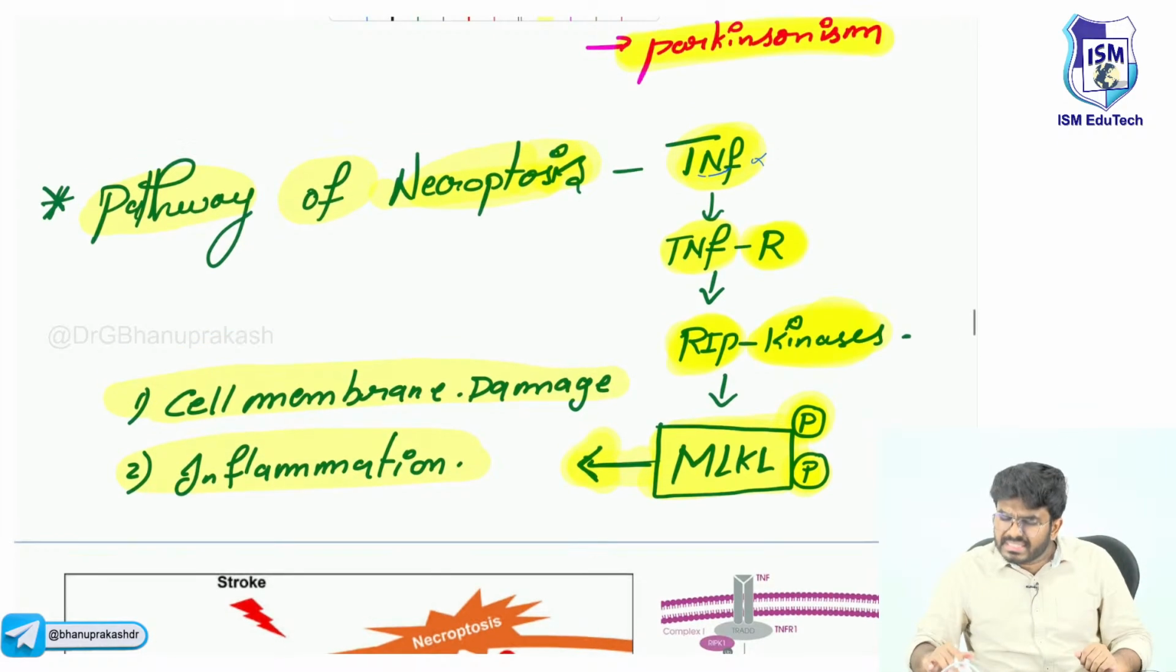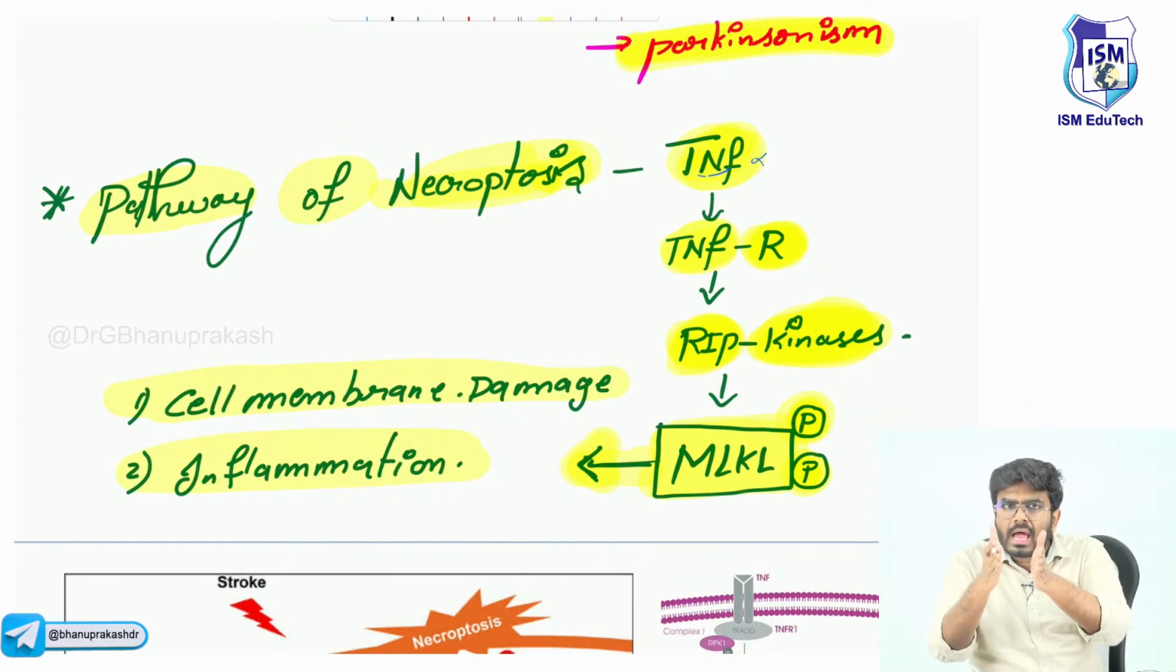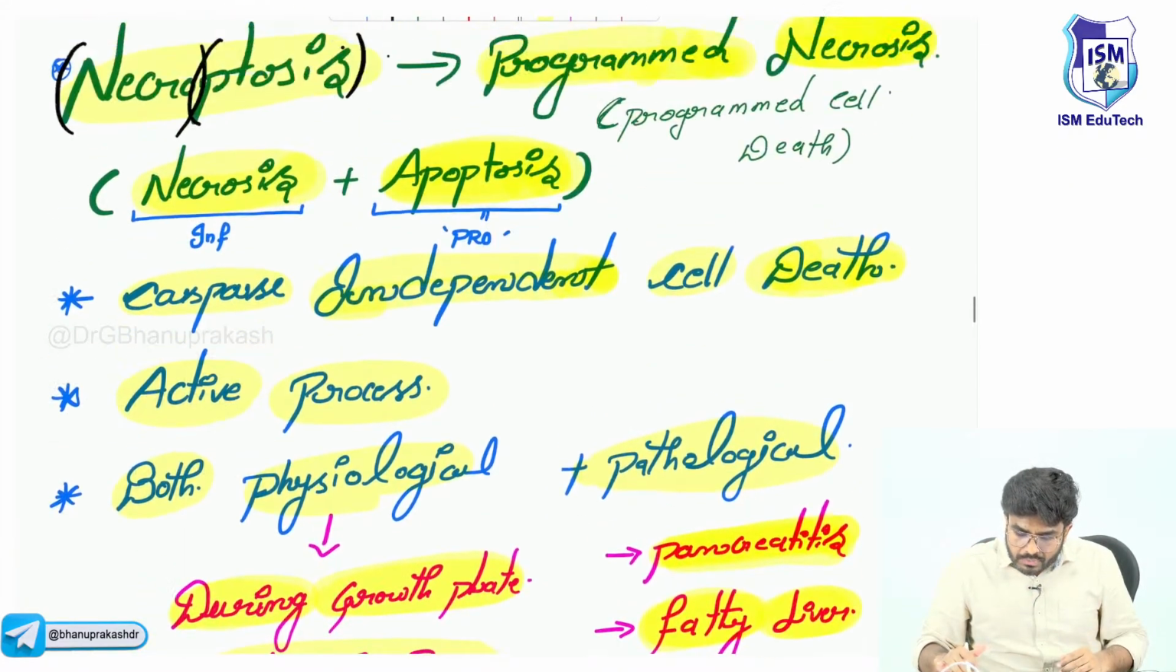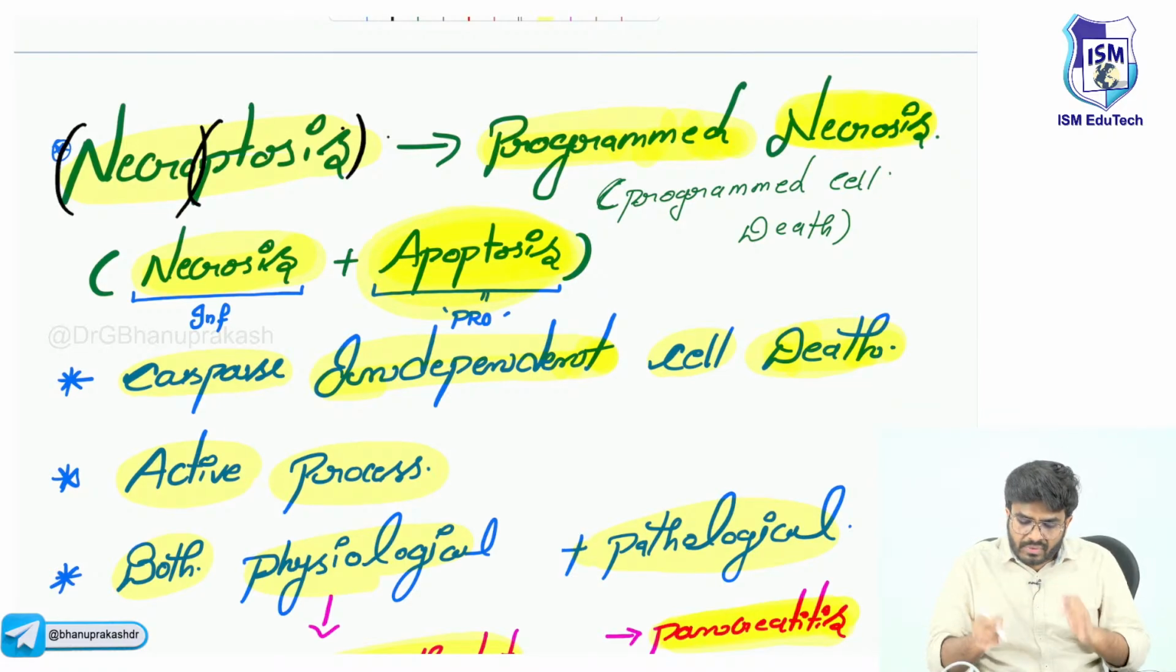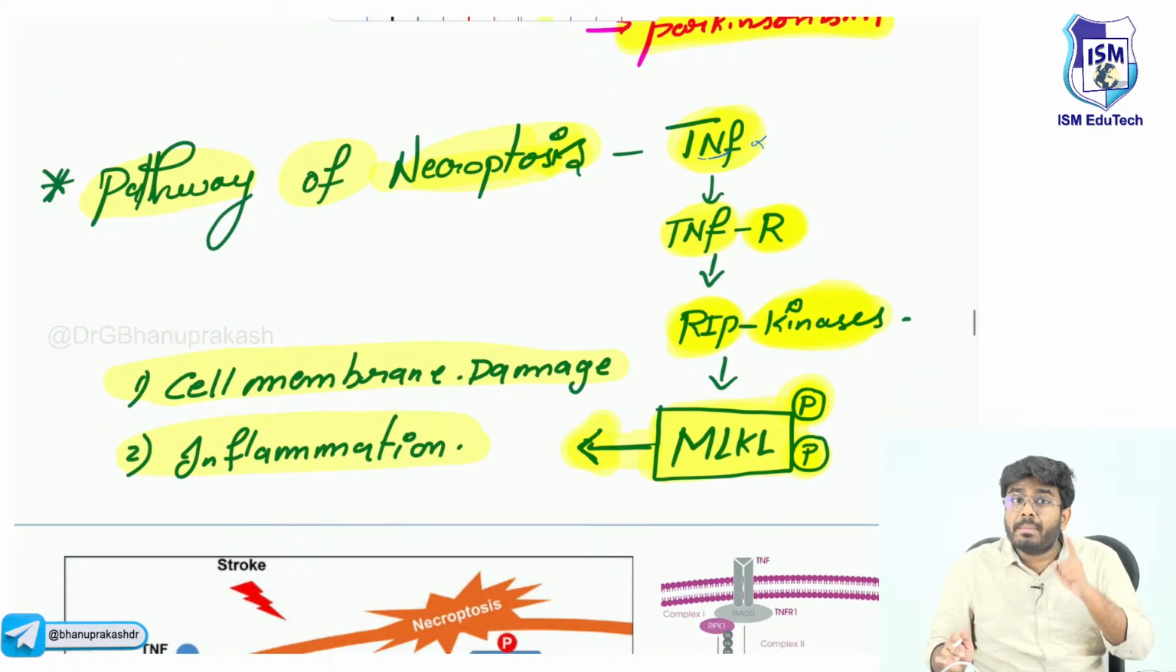It will die. So there is a pathway. There is a programmed blueprint. This is how it should happen. So that's why we are calling it apoptosis. Then why is it called necrosis? See, at the end of the day, the cell membrane damage is happening.